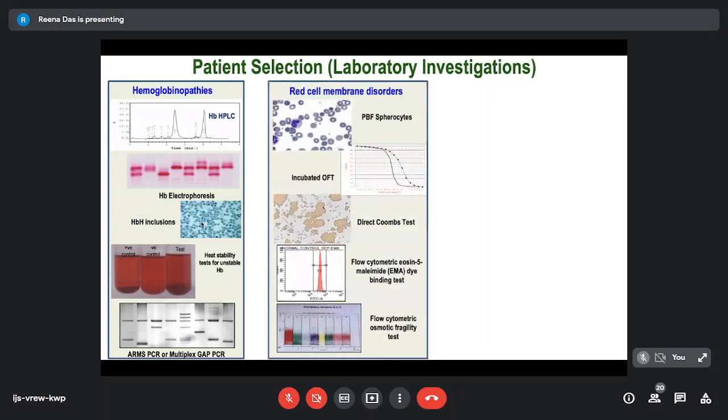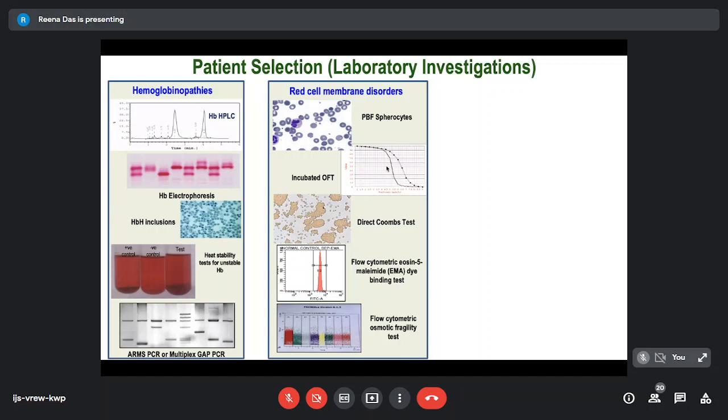For the red cell membrane disorders, typically we are able to see RBCs with spherocytes, and then you can get some mushroom cells, you can get acanthocytes in certain disorders, even in spherocytosis. Very typically, we do the incubated osmotic fragility test. This is a time-tested test, which is a good test for spherocytosis. It's not specific for hereditary spherocytosis.